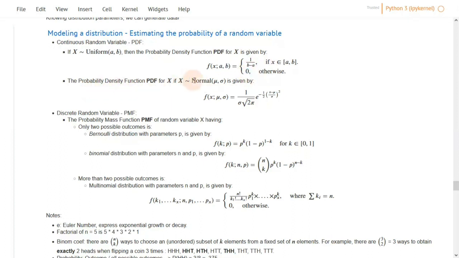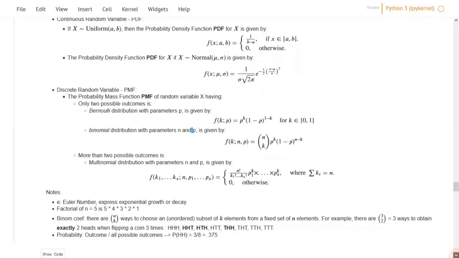Similarly, if the continuous random variable follows a normal distribution with parameters mu and sigma, we can model it using this equation, and this equation actually has two parts. This part over here is a positioning part, if you might say, and this is a scaling part. We are subtracting each value from the mean and dividing by the standard deviation, similar to what we did in normalizing and finding the z-scores. And this controls the position of the curve, either left or right of the mean, and the thickness of the curve. Now, when it comes to finding the area, the total area, or positioning or scaling the total area to fit into this distribution, we use this part here.